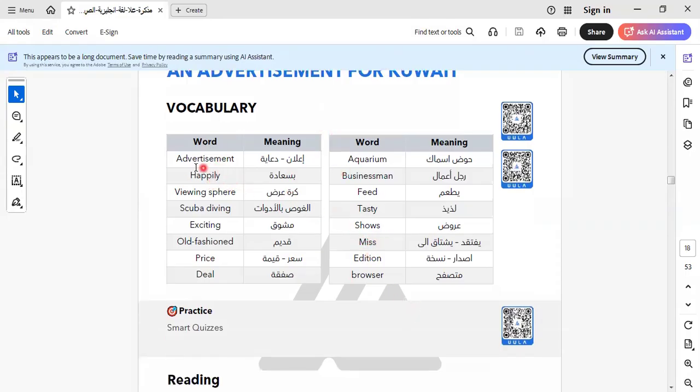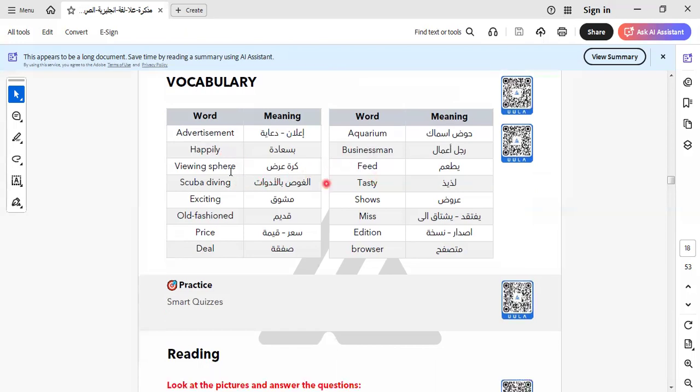Here we have happily. Happily here is called an adverb. We know the adjective and adverb. Adjective, I would like to remind you: adjectives describe nouns, and adverbs describe what? Adverbs describe verbs. I would like to make a difference between them. When we say a tall boy, here this is an adjective and the adjective describes the boy. The boy is tall. But when we say he runs quickly, I am expressing running by quickly. So here is the difference between adjective and adverb.